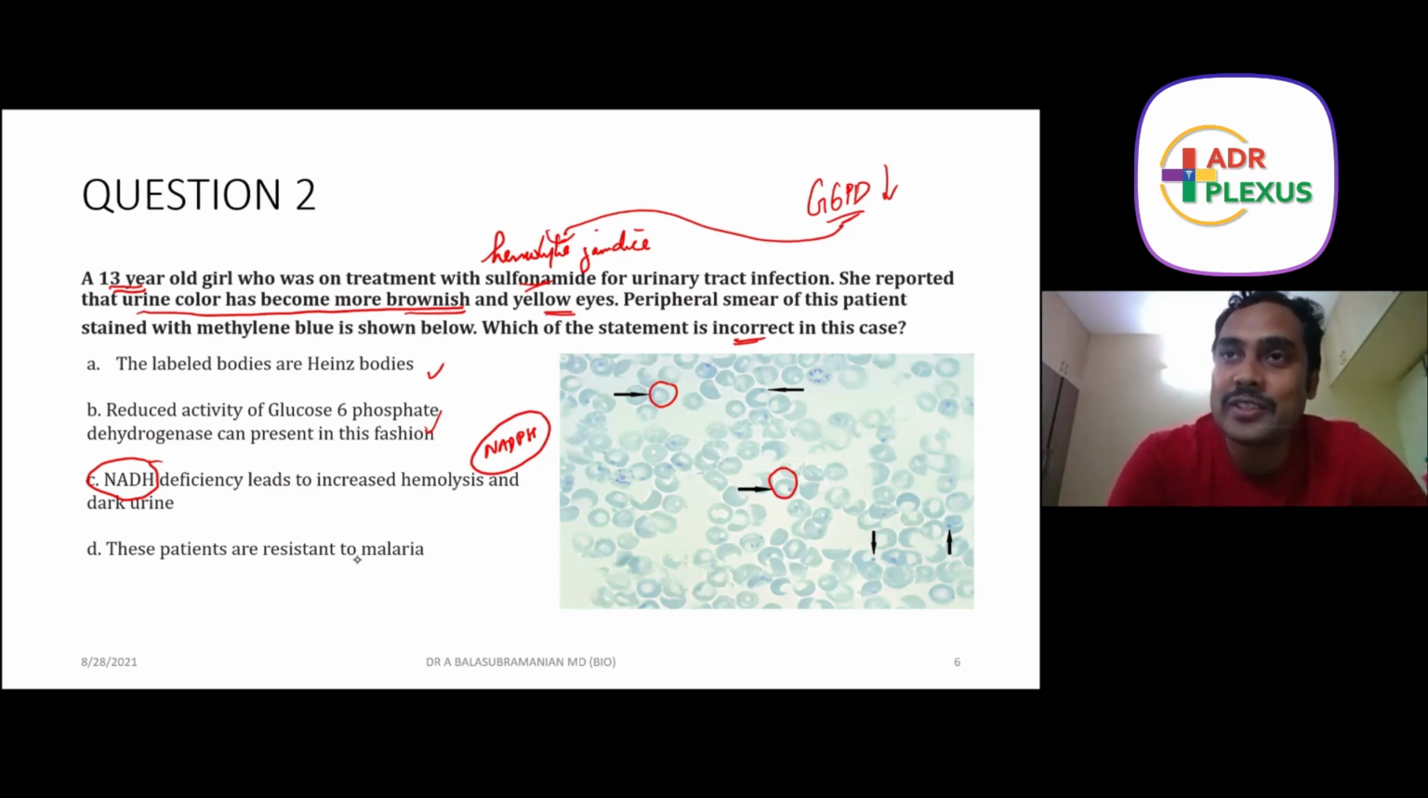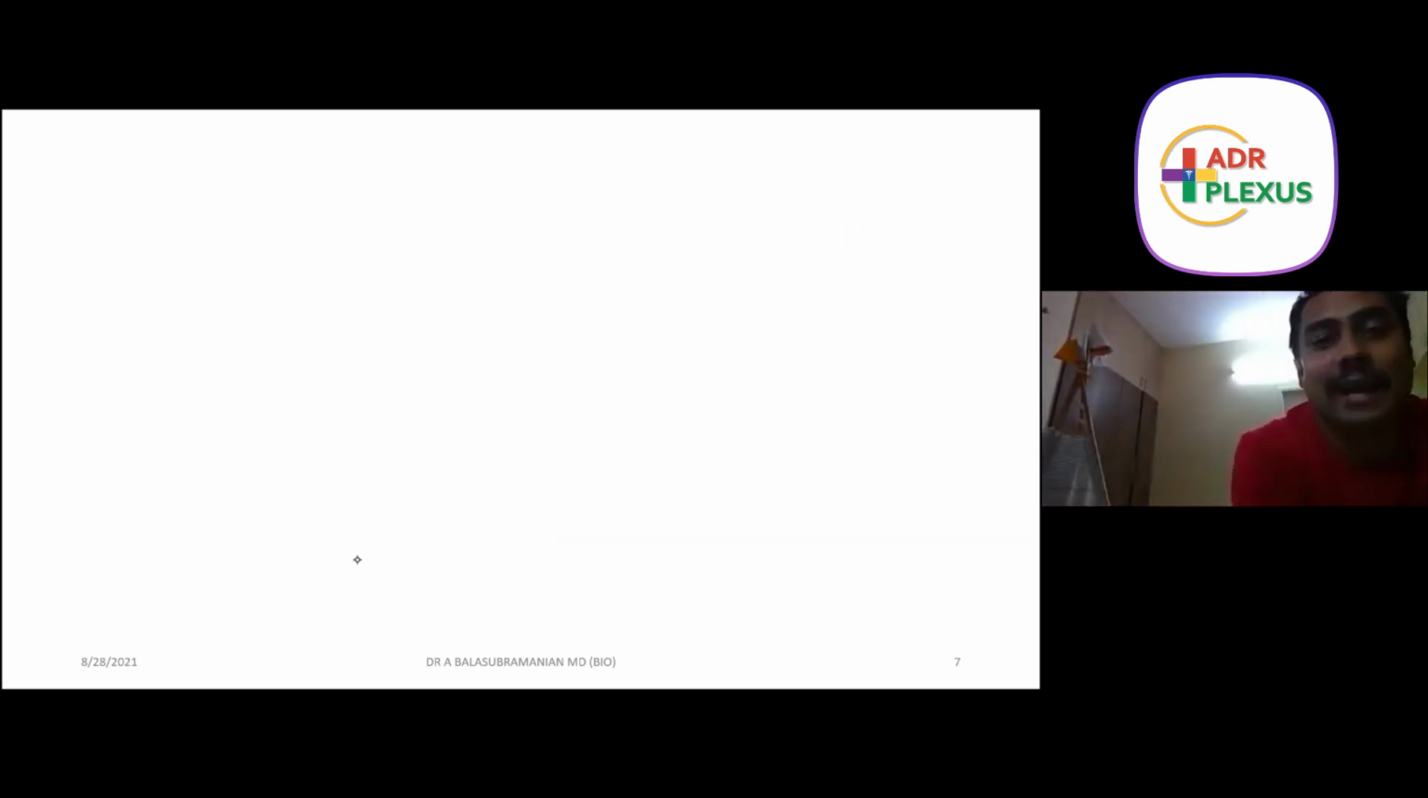That is because this erythrocyte is fragile, it's prone to hemolysis. Once the parasite goes into the RBC and the RBC undergoes hemolysis, the parasite is not going to live here. So that is exactly the reason why these people are resistant to malaria, especially falciparum malaria. But you can't mug up NADH, NADPH. You need to know what is exactly happening here.